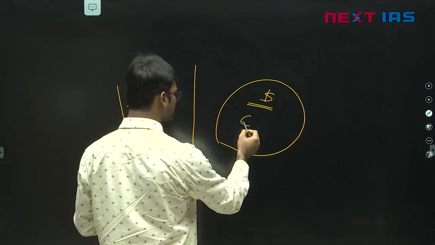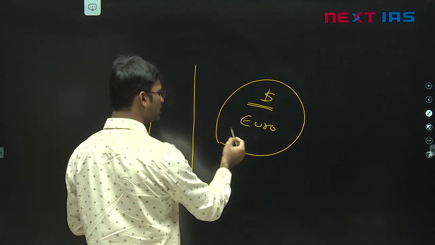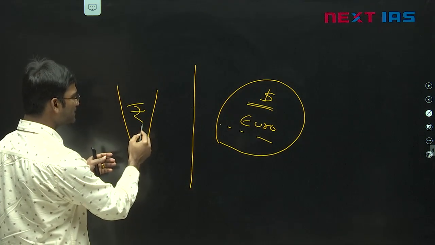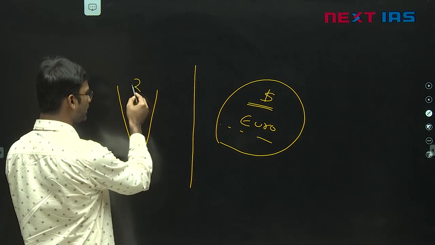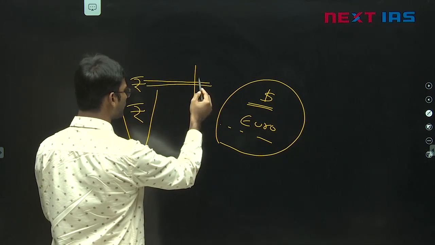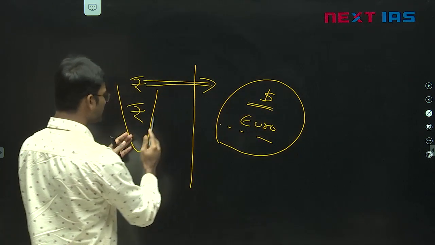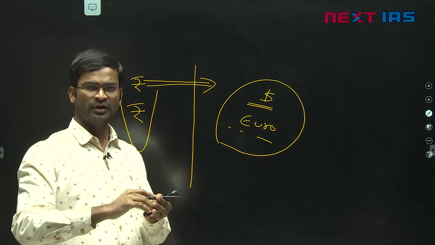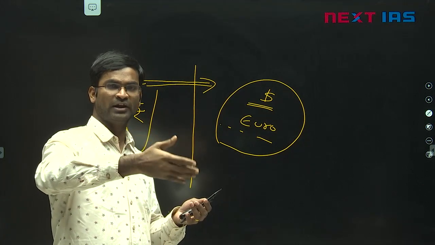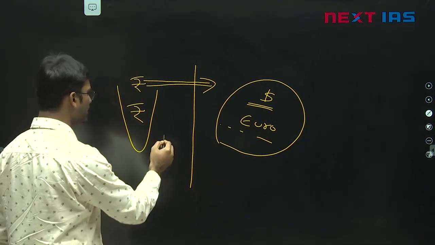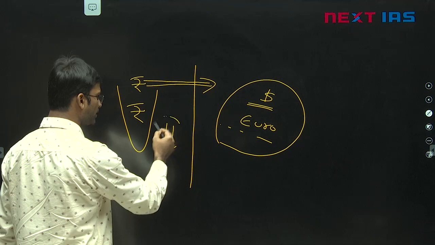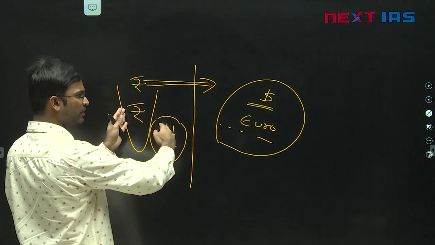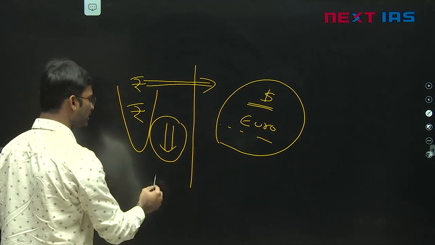Then euro, there are two major currencies. Then other currencies also there. But whenever rupee supply increases, means rupee converts into foreign currencies such as dollar. In this case, whenever the supply of rupee increases, as you know, when supply of something increases, the value will go down. So here rupee will depreciate. Now simply remember, whenever there is a capital outflow, whenever rupee converts into foreign currencies, rupee will depreciate.